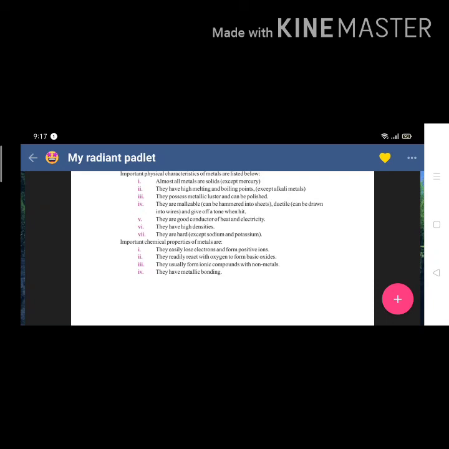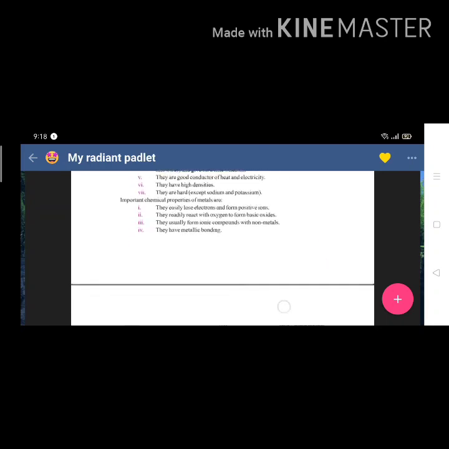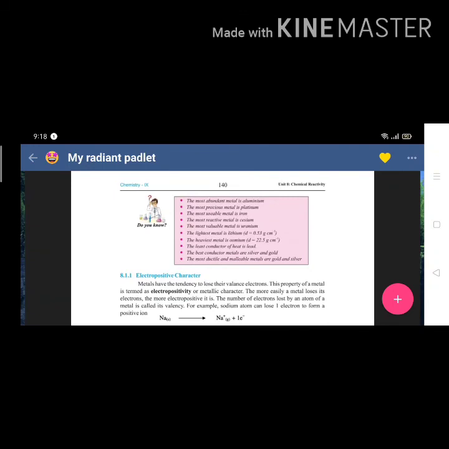They usually form ionic compounds with non-metals. For example, first group elements and second group elements react with group 7 halogens to form ionic compounds: sodium chloride, magnesium chloride, calcium chloride. They have metallic bonding. Metallic bonding is the special type of bonding we discussed in the 4th chapter, which exists in atoms of metals. Now, electropositive character.